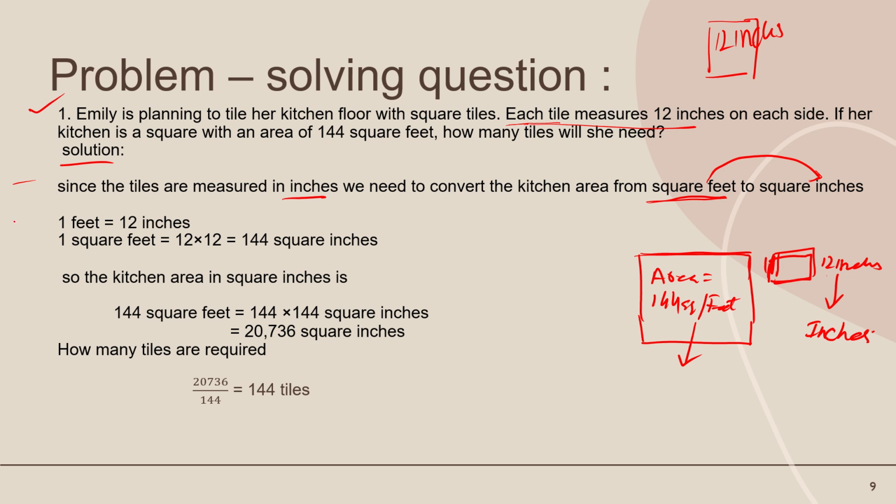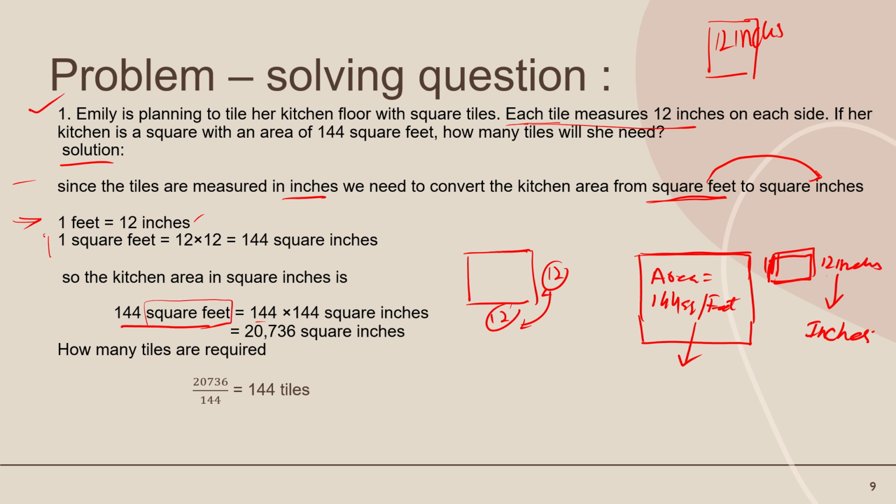I think most of the students know that in 1 foot there are 12 inches. And what is the value of 1 square foot? If one side is 12 and the other side is 12, we multiply these two numbers and we get 1 square foot equals 144 square inches. Now we have 144 square feet.